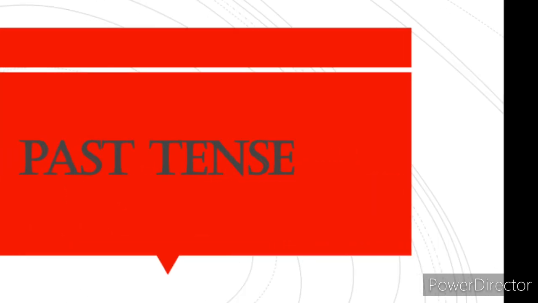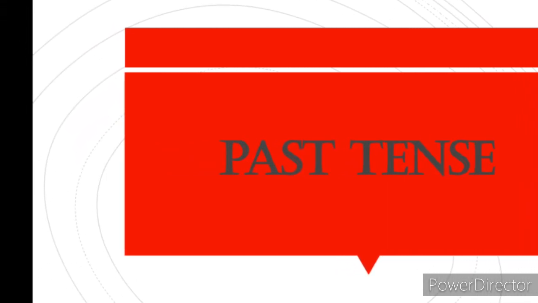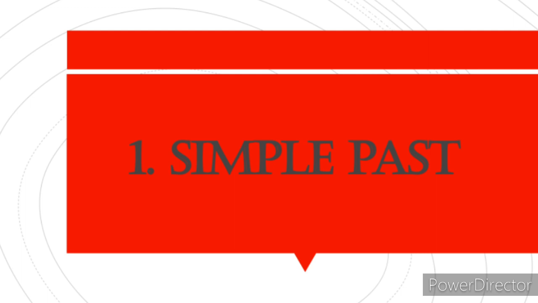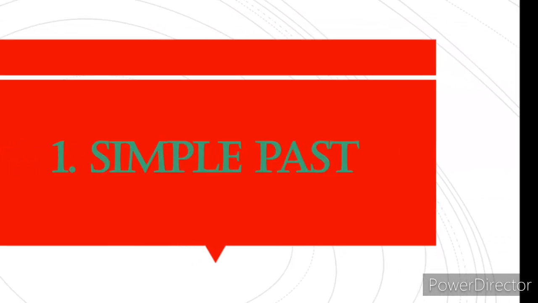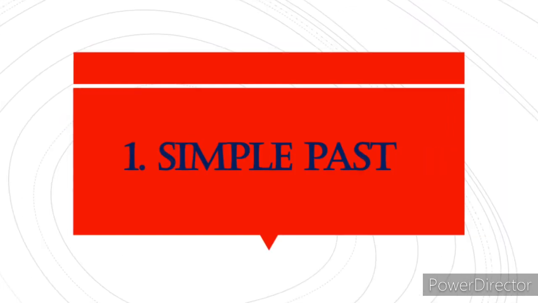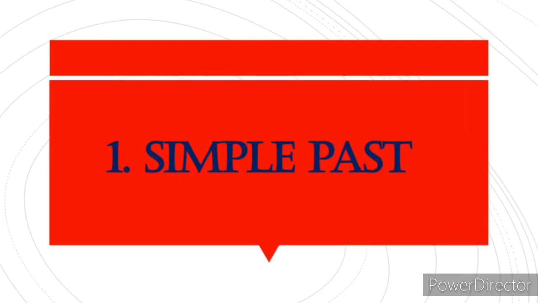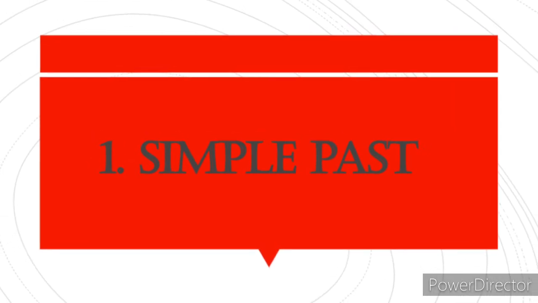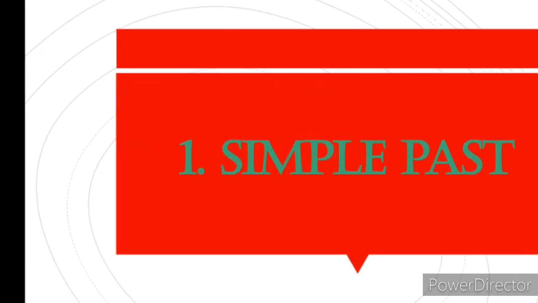Now, past tense. First is simple past. And simple past is used for these purposes. First, activity in an indefinite past. Second, habitual activity in past. Third, impossible situation. So let us understand this one by one. First, activity in an indefinite past. First example is he went home. Second example is it rained heavily.